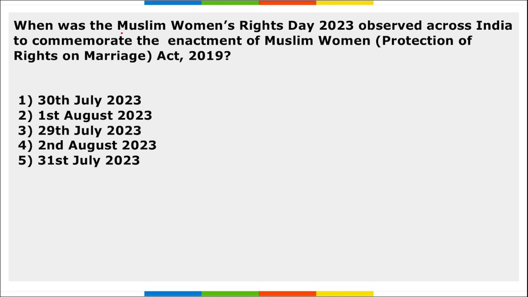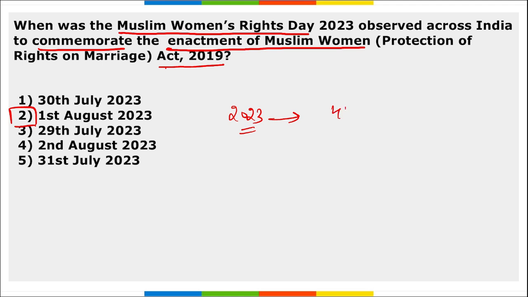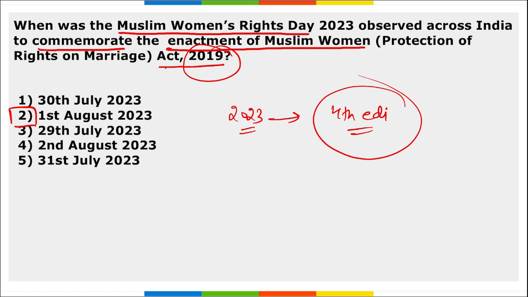Next. When was Muslim Women's Right Day observed across India to commemorate the enactment of the Muslim Women Act 2019? I repeat, when was Muslim Women's Right Day observed that commemorates the enactment of the Muslim Women Act 2019? Correct? So we remember this day was observed on 1st of August 2023, and this year in 2023 it is the 4th edition of the Women Right Day, as this was enacted in 2019.